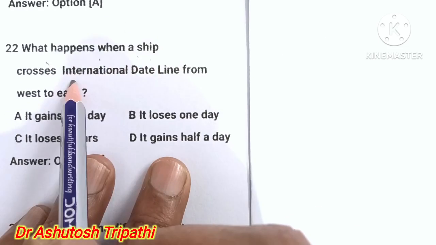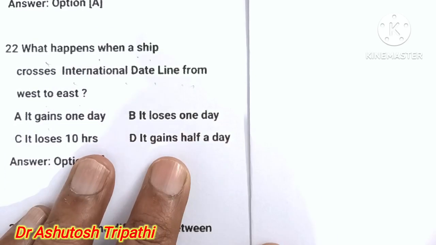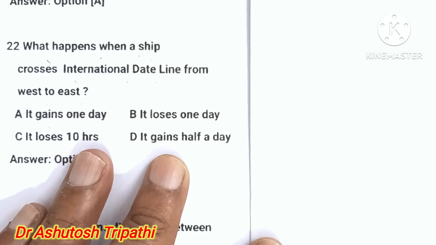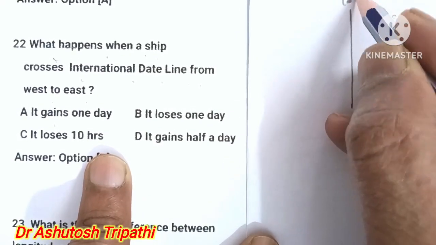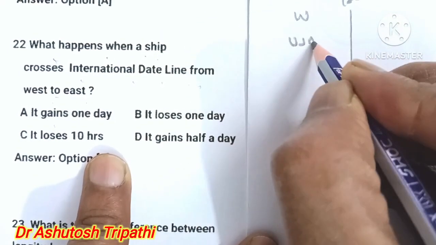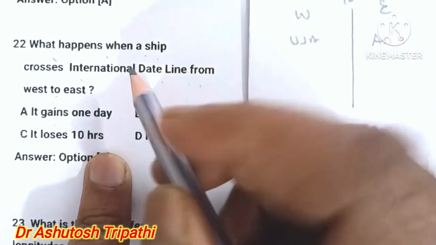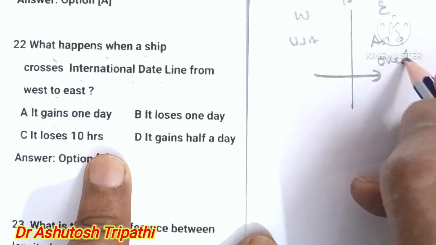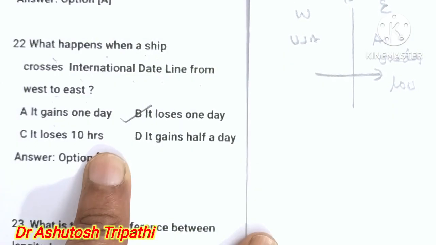What happens when a ship crosses the international date line from west to east? It gains one day, it loses one day, it loses 10 hours, or it gains half a day. Take this, this is the international date line at 180 degrees, west means USA and east means Asia. From west to east, there is a loss of one day. The answer is B.